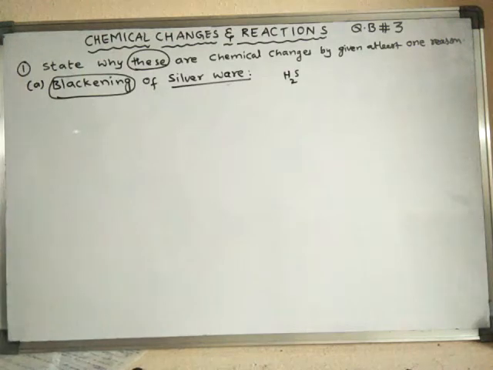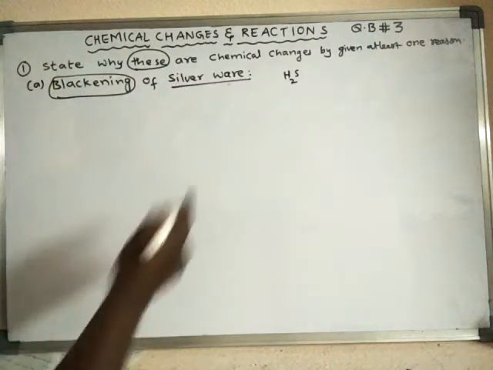So what happens? This hydrogen sulfide, which is present in the air, reacts with the silver.